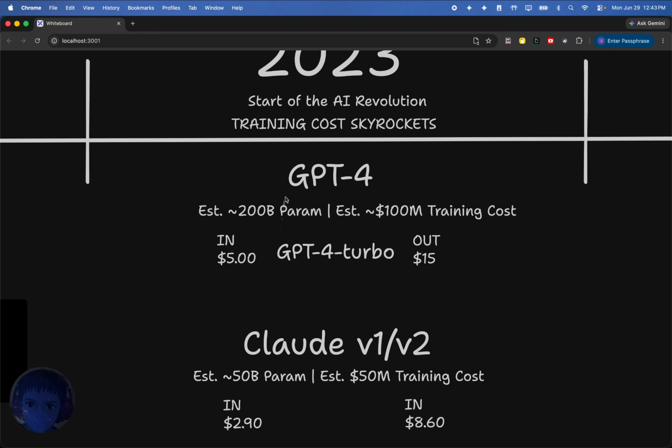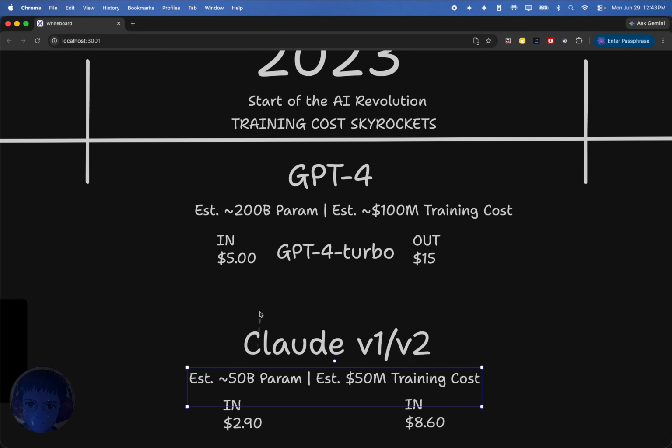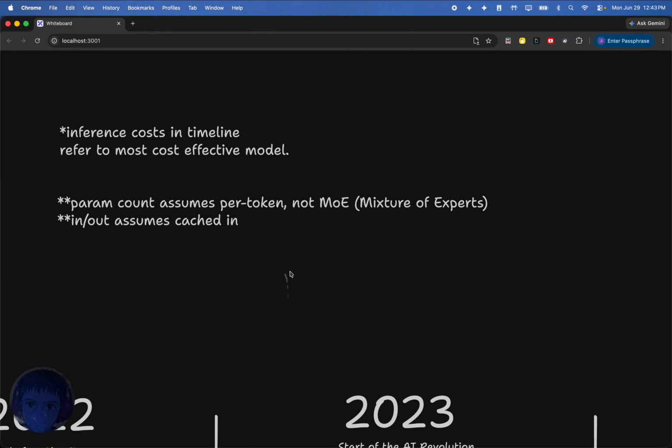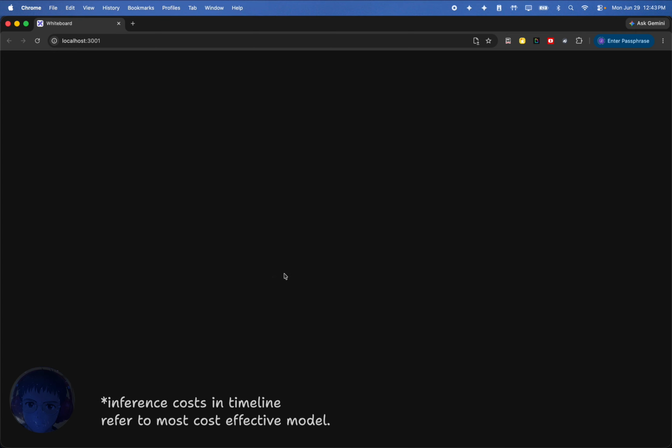Now, there is one thing I want to be clear here. When I say 200 billion parameters up here, and I say 50 billion parameters down here, these are estimates, okay? And also, I want you to look at the training cost, and I want you to realize some of this training cost is assuming a mixture of experts. So what is a mixture of experts? Well, I didn't write that down, but I want to make sure we're clear.